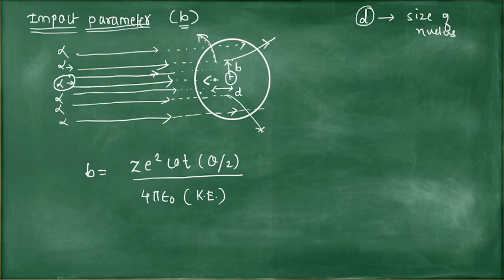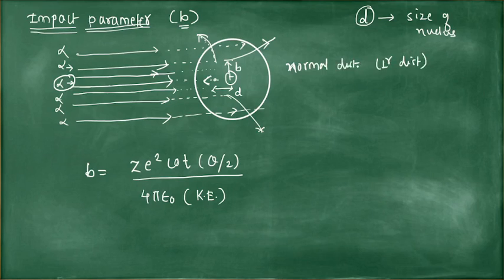It returns back. So here B is 0. What is B? B is the normal distance, or perpendicular distance.